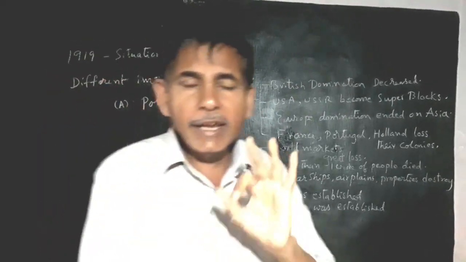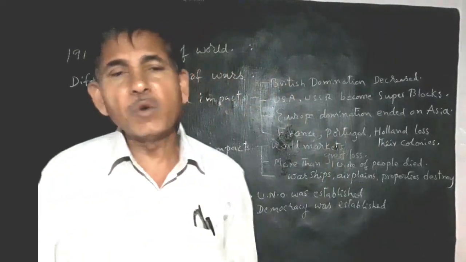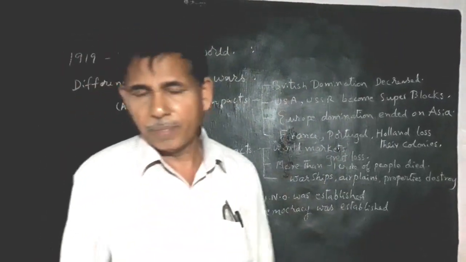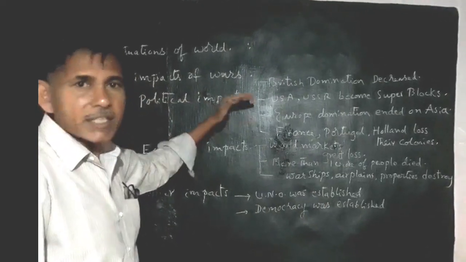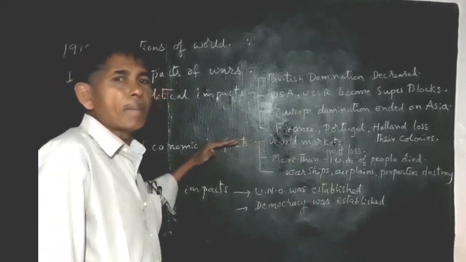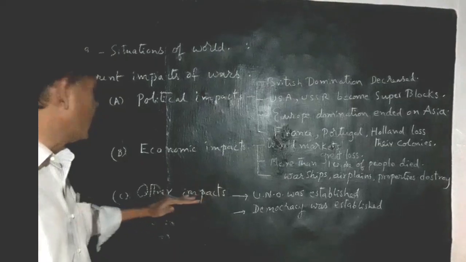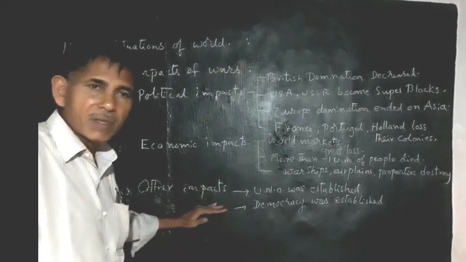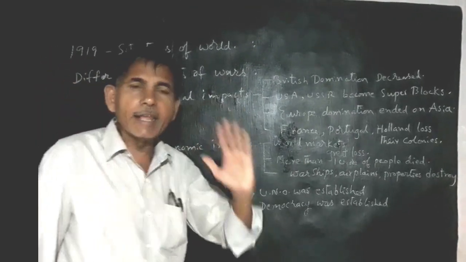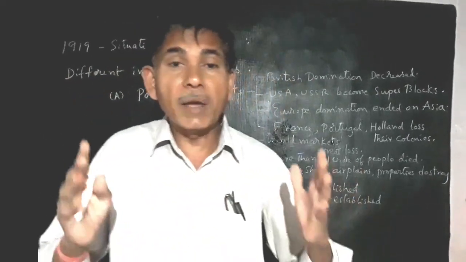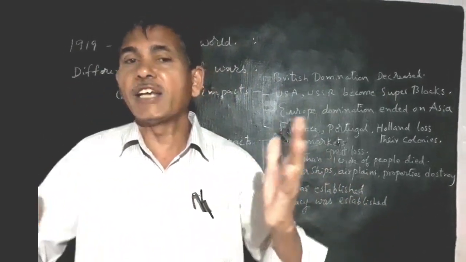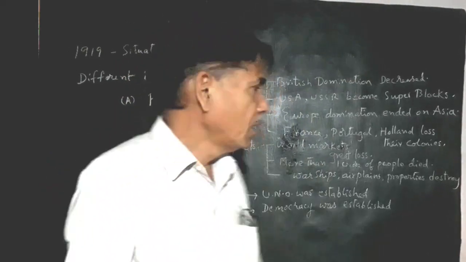Mainly, we can identify three categories of impacts in history. The first one is the political impact. The second one is the economical impact. The third one is the other impacts. Now we should take the political impacts. The political impacts are also most important for the purpose of the next war.